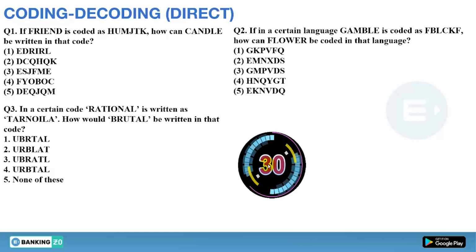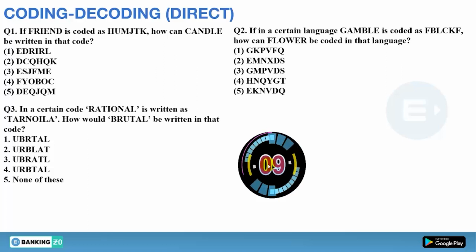So last 30 seconds remaining, guys. Fast, hurry up, answer me in the comment section box. Let's see how many of you will answer all three questions.